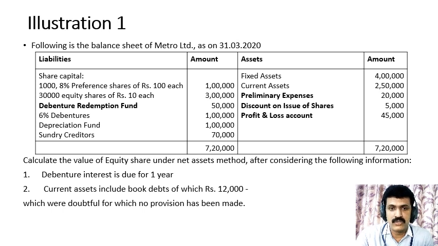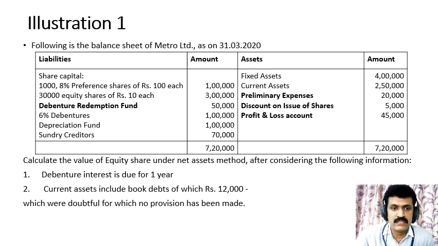Then we will get the total market value of assets. From that, we have to deduct the total liabilities due to outsiders. That includes 6% debentures worth rupees 1 lakh, depreciation fund 1 lakh, creditors 70,000. And we have one adjustment item on the liability side, that is debenture interest is due for 1 year.